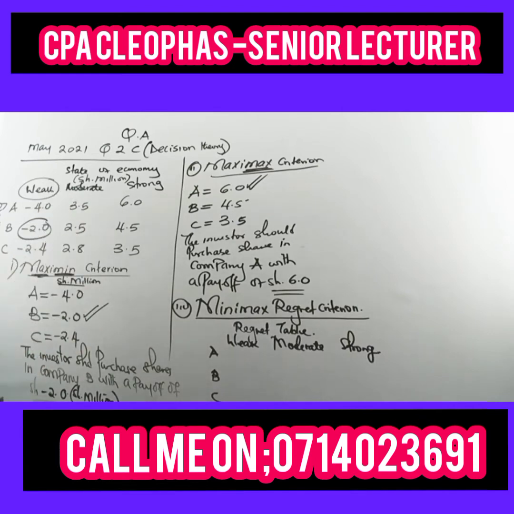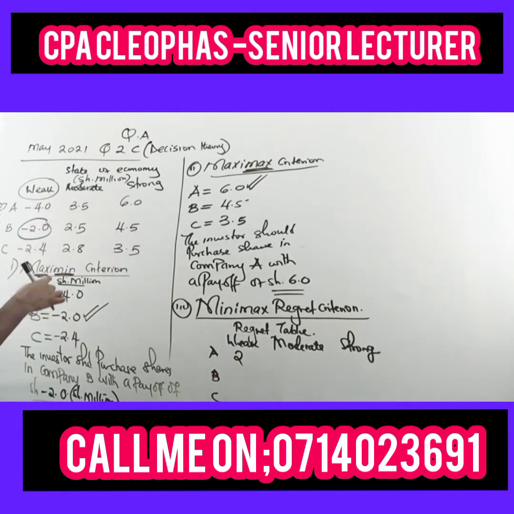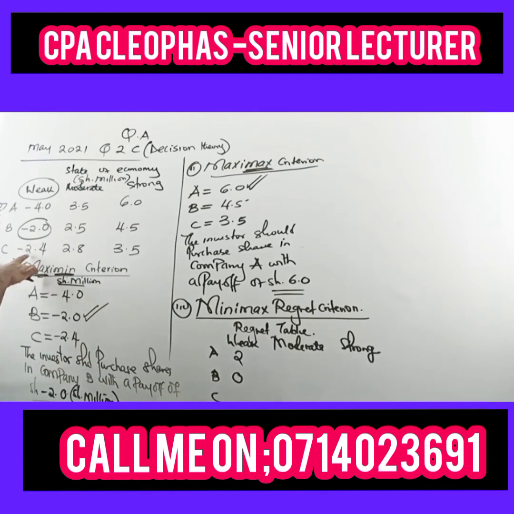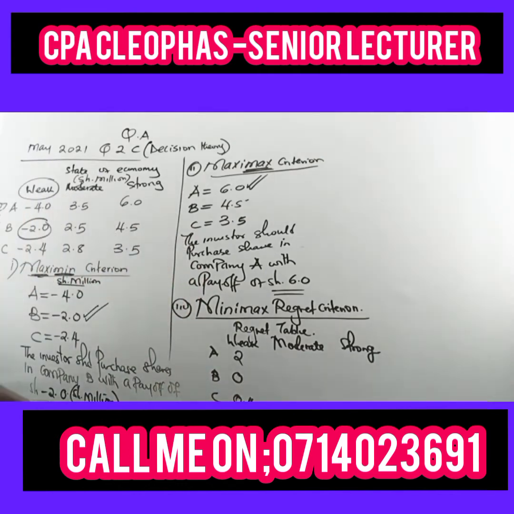So those will be your opportunity losses. -2 minus -4.0 gives 2. -2 minus -2 is 0. Then -2 minus -2.4 is 0.4. So these are the opportunity losses for weak.